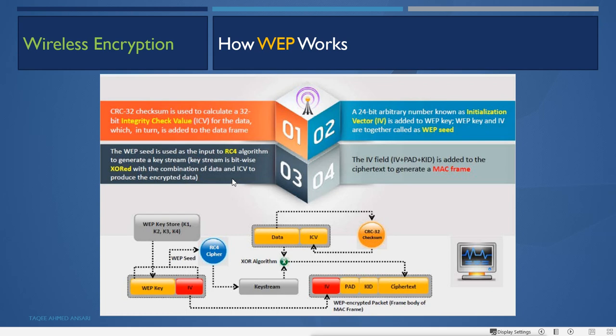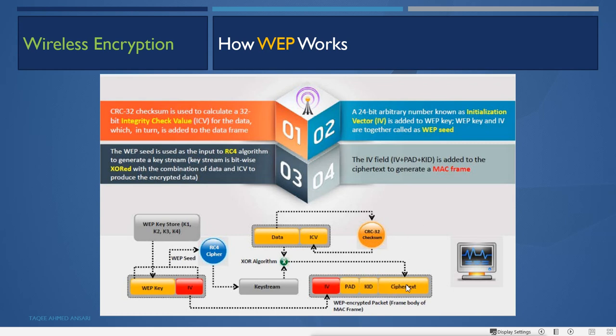So after this IV, the WEP seed is used as the input to the RC4 algorithm to generate the key stream. Key stream is bitwise XORed with the combination of the data and ICV to produce the encrypted data. So like this, it will do the cipher, then key stream, then it will create the cipher text here. Then the IV field, that is IV plus pad plus key ID, is added to the cipher text to generate a MAC frame. Then it will be added here to generate the MAC frame.